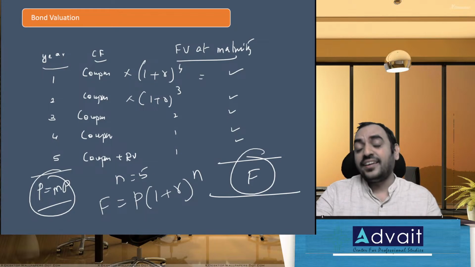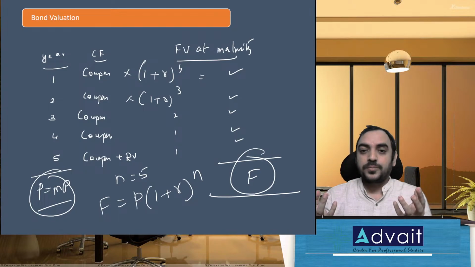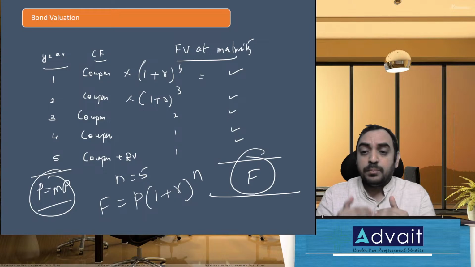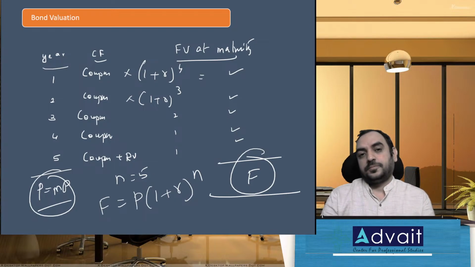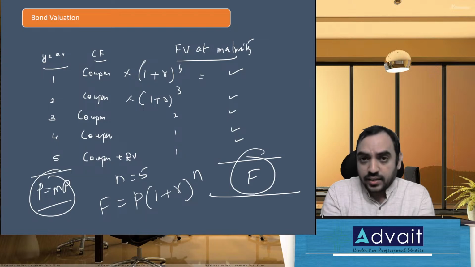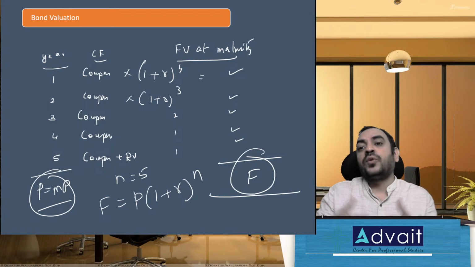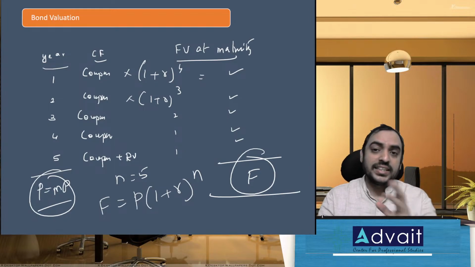Please explain current yield. Okay, current yield is the simplest concept. It is what, as an investor, I'm expecting in the immediate next year. So I make an investment of 1 lakh and next year I get a coupon of 10,000. So 10,000 by 1 lakh, 10% I'm getting for the next 1 year. And that is current yield.